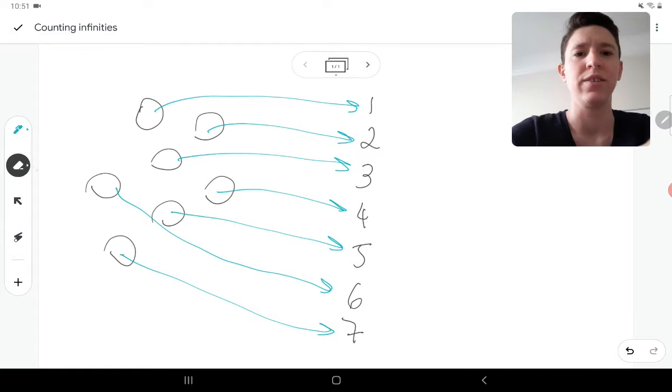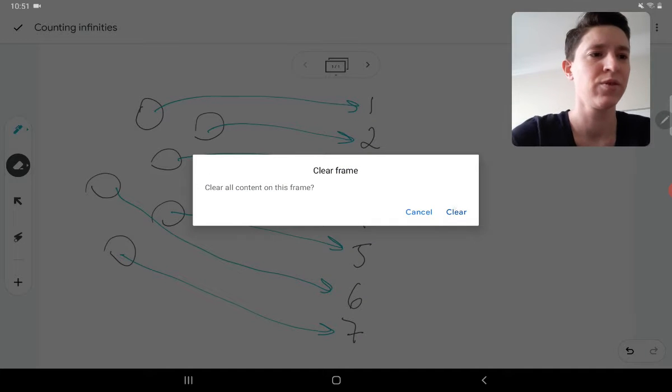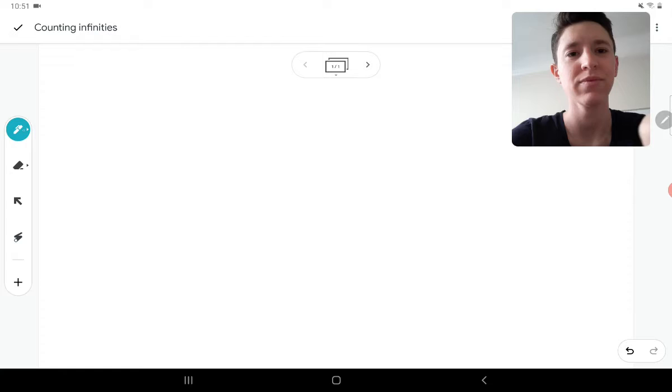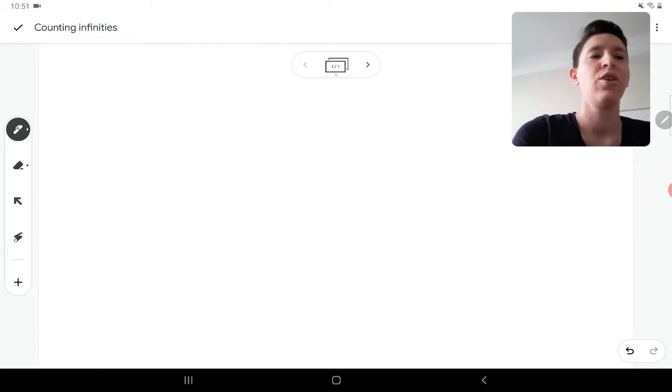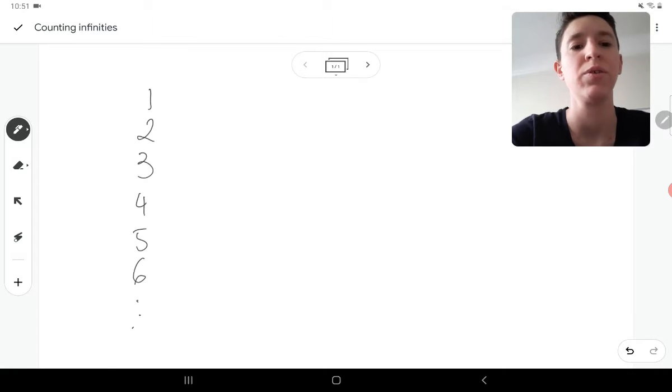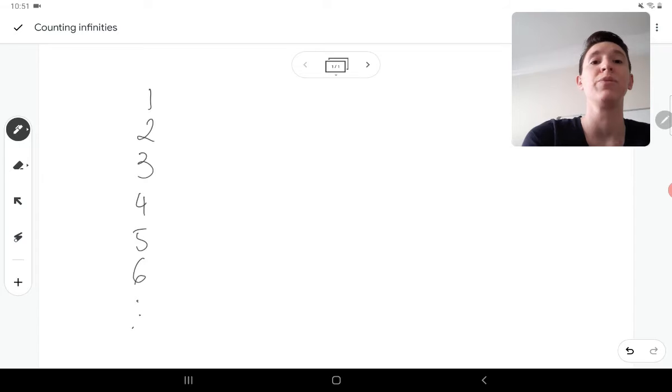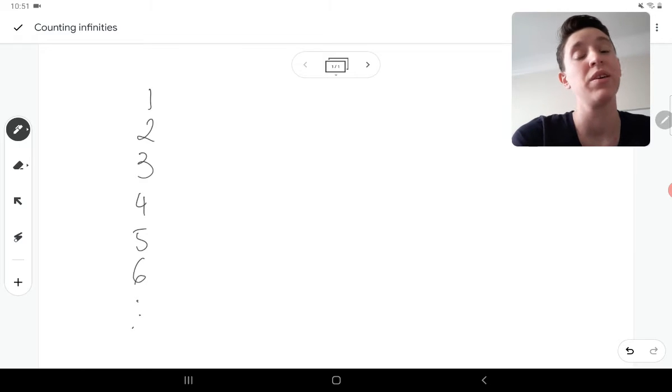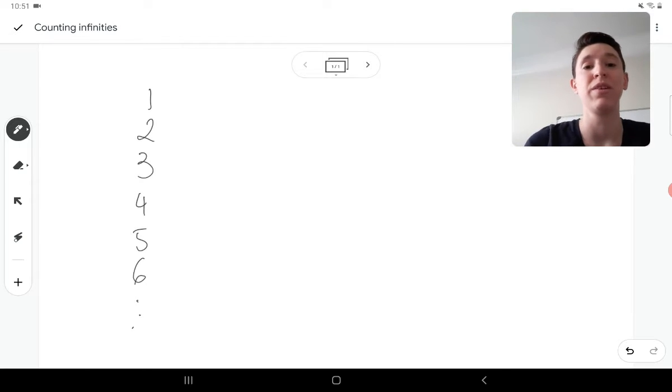So let's clear this. Okay, so let's say we have the counting numbers 1, 2, 3, 4, 5, 6, and they keep going forever and ever. If you give me a number, I can give you a bigger number, so we know these are infinite. There is no biggest counting number.